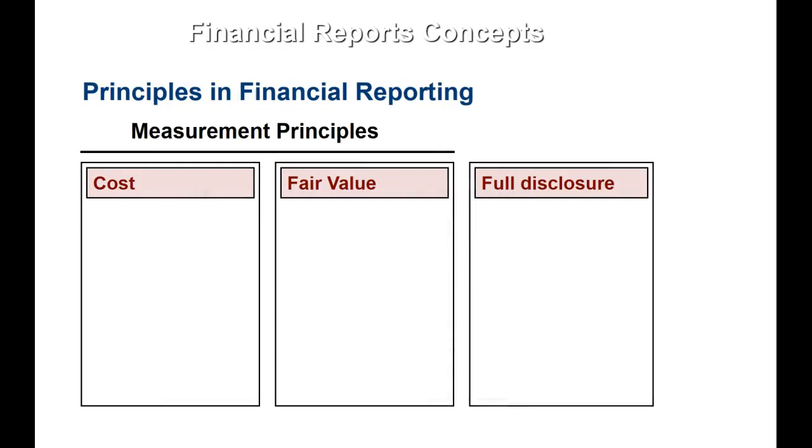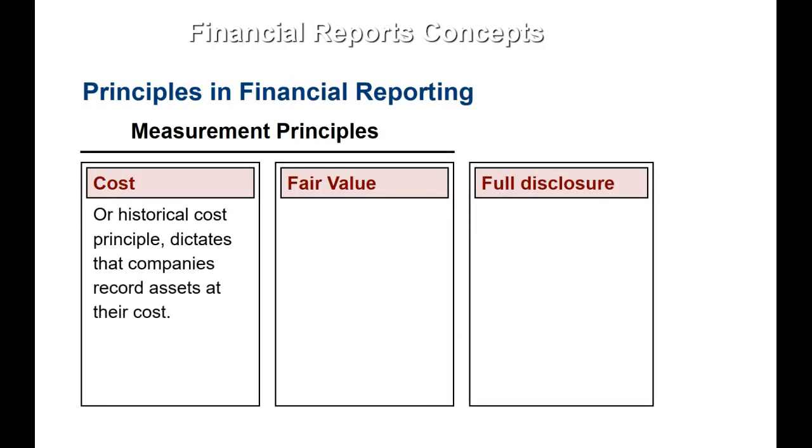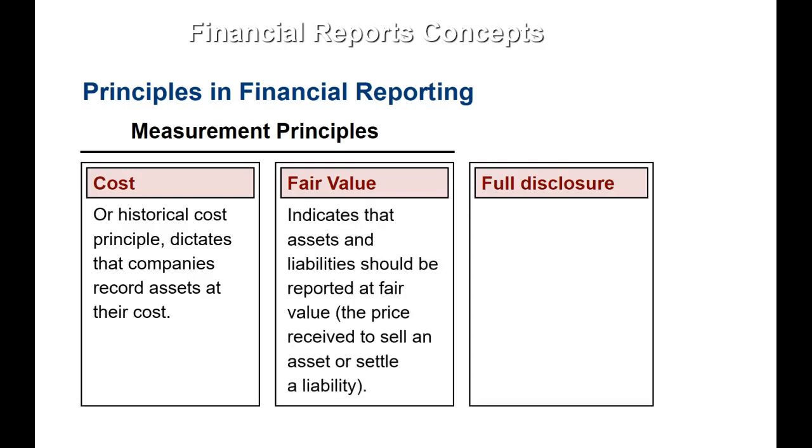Now, some principles in the financial accounting. Measurement principles. There's the cost principle, or the historical cost principle, which dictates that a company records assets at their cost. There is the fair value, which indicates that the assets and liabilities should be reported at fair value, the price received to sell the asset or settle a liability.